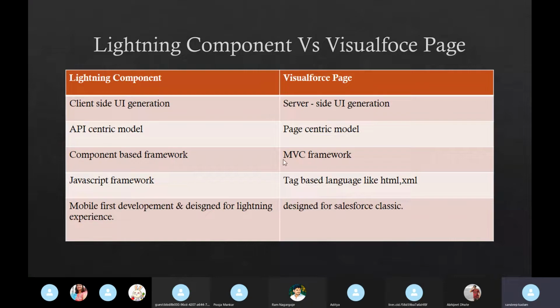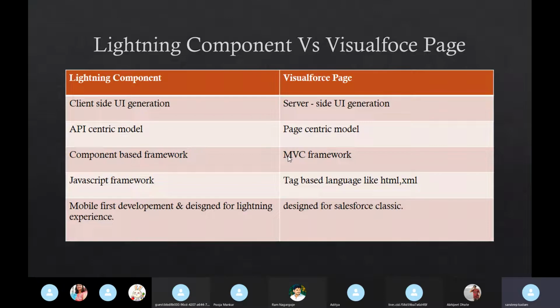This is MVC. MVC means what? Model means what? Your Visualforce. Model means your data, which is in sync with your background SQL query. Let's say at backend you have one queried data, let's say select Id, Name from Account. So all the accounts will be fetched from there. So your model is what here?